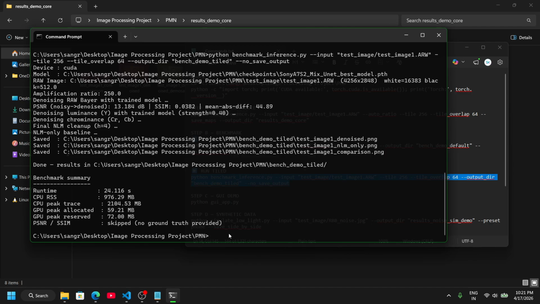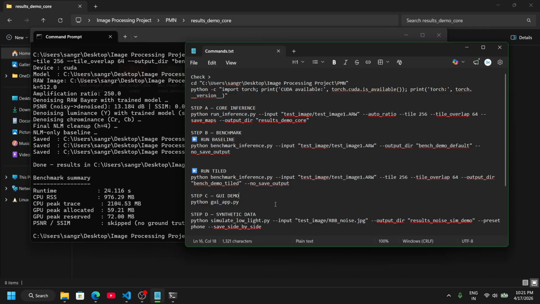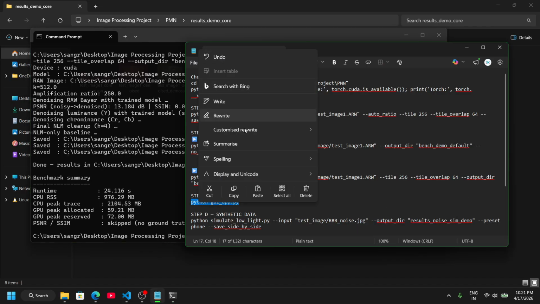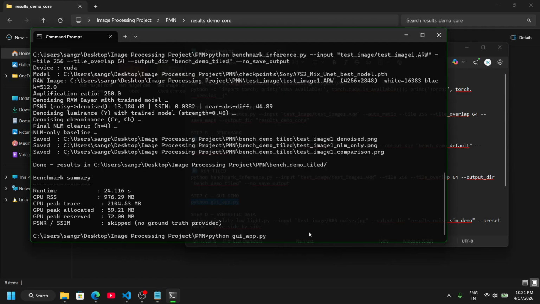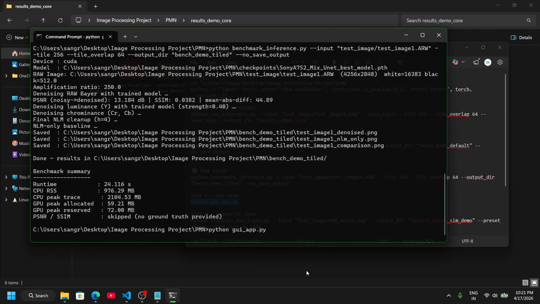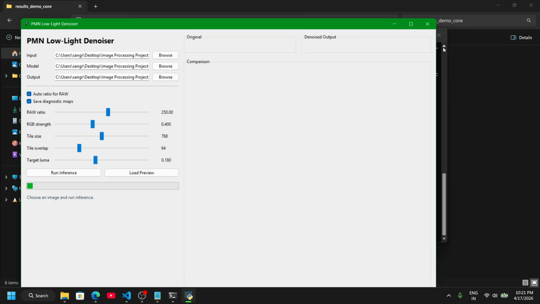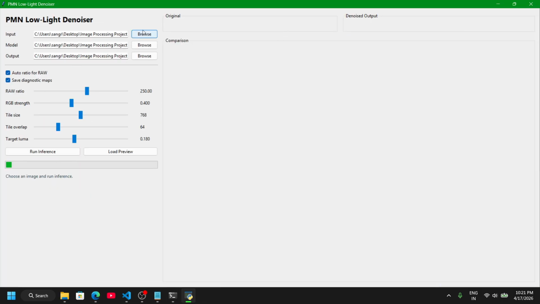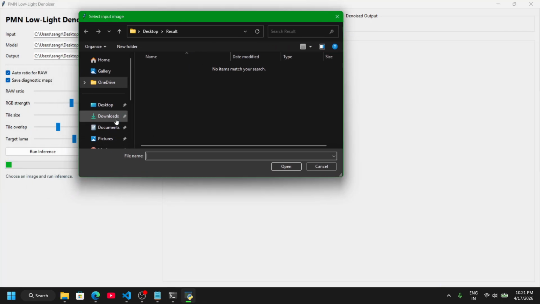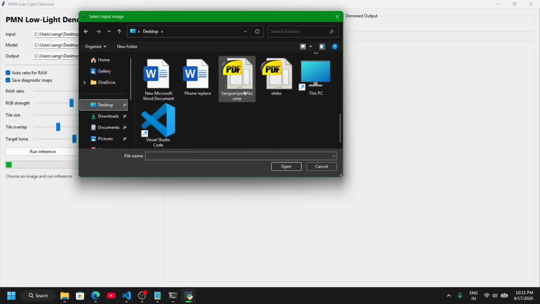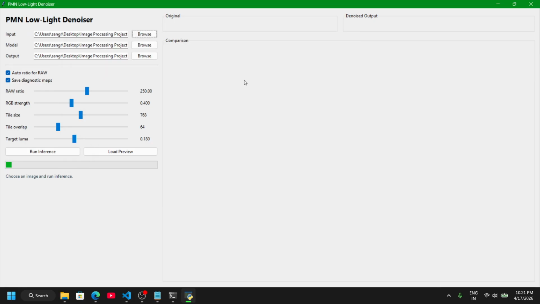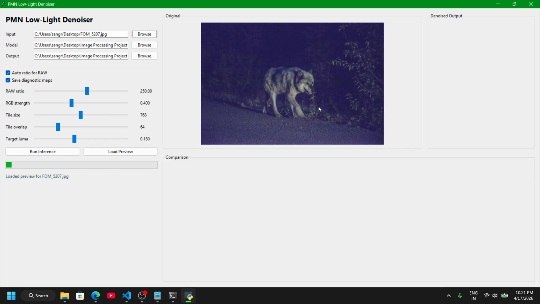Now I will show the GUI demo which was done for basic implementation. So this is the GUI which opens up. This is very useful for someone who does not want to open the terminal and is not very expert in using the system. Here I am choosing the image which I want to denoise. The model is already selected here.